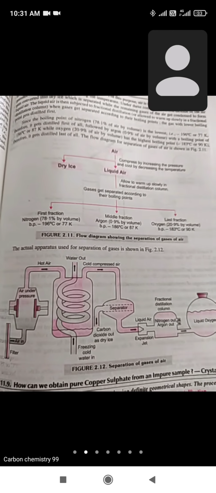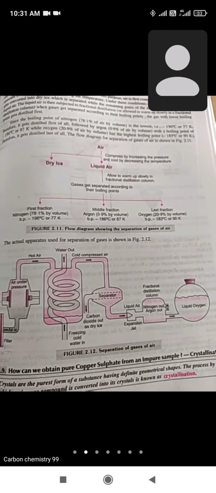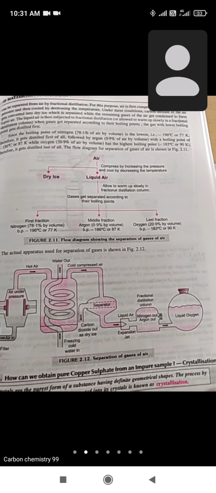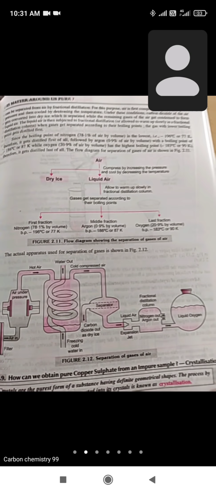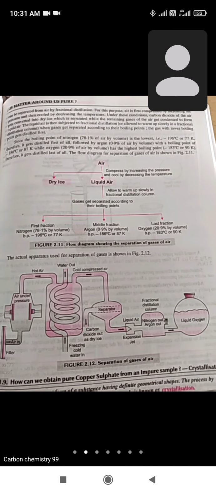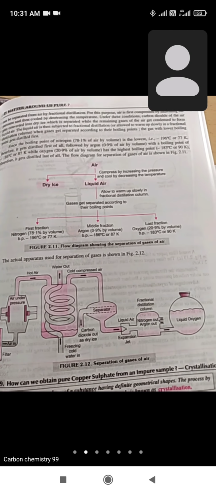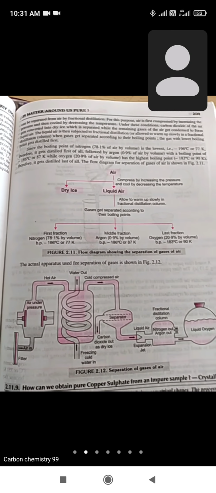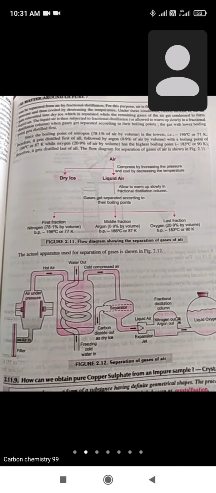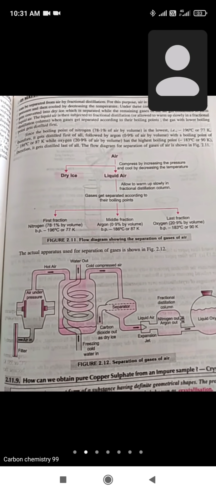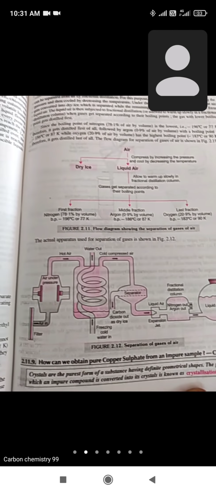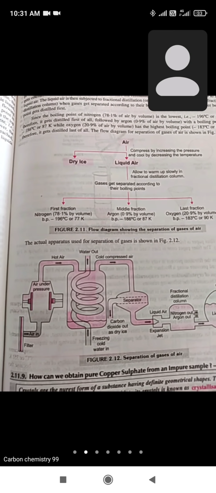Air contains different types of gases, like nitrogen 78%, 21% oxygen, and argon 0.9%, and the rest of the gases. To separate these gases, we will use a technique called fractional distillation. The distillation which is based on boiling point difference.